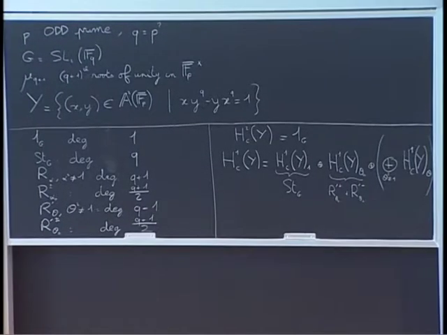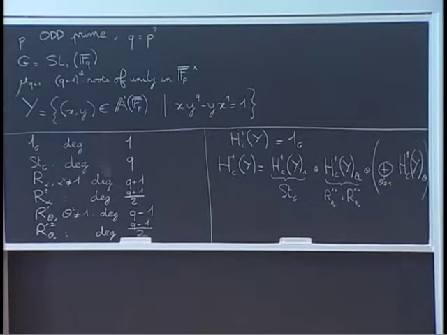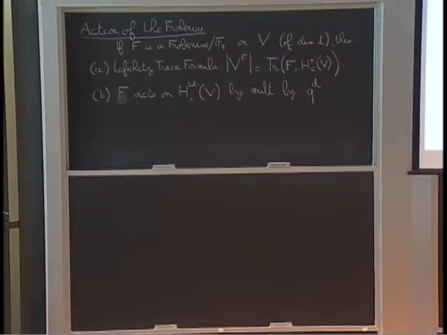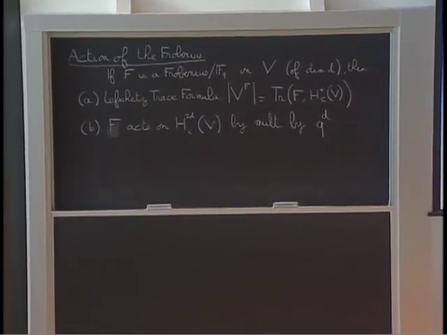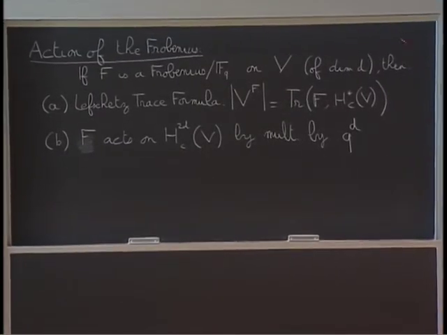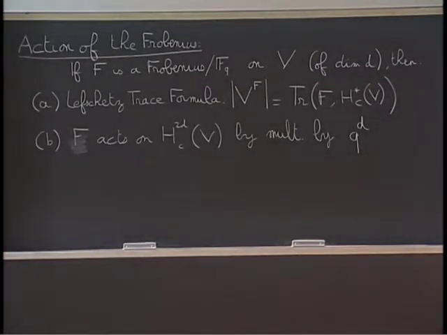Well, so for computing eigenvalues of the Frobenius endomorphism on the variety, I will need only the following two tools. Just the Lefschetz trace formula that tells you that the number of rational points on the variety is given by the trace of the Frobenius on this alternating sum. I recall that this guy is the alternating sum of the cohomology groups.